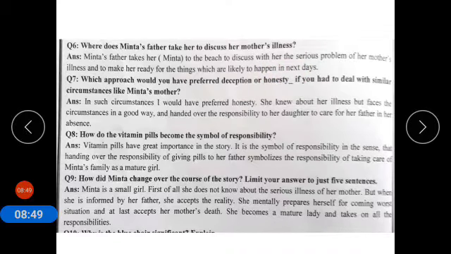So he wants to discuss her mother's health issues with Minta and to make her ready, to prepare her for the upcoming challenges that they have to face. Now coming to question number 7. Which approach would you have preferred, deception or honesty, if you had to deal with similar circumstances like Minta's mother? Which approach would you have preferred?